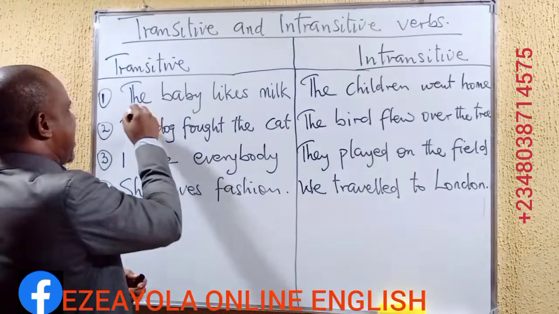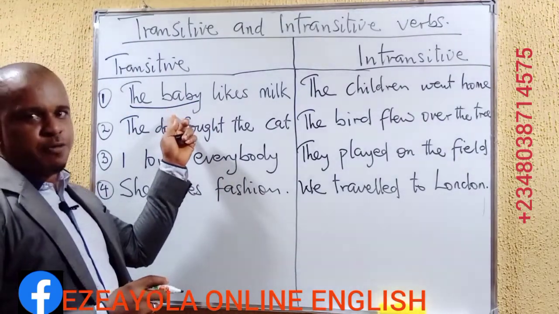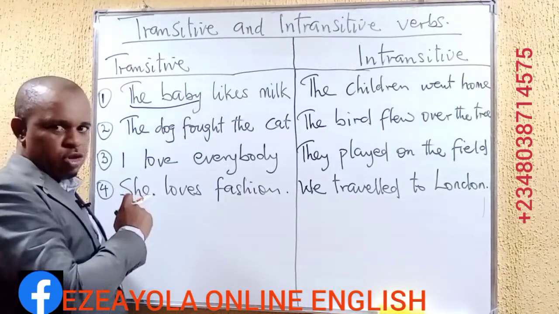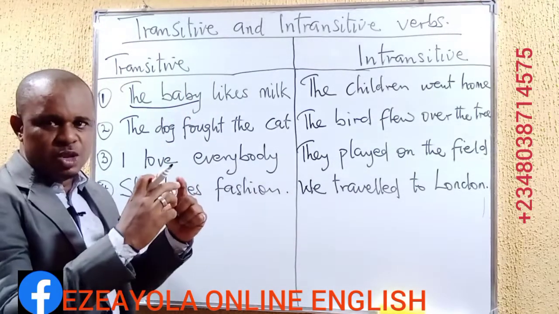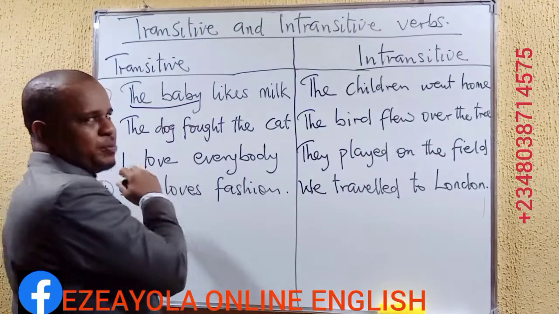And if we underline this to be the subject, of course, we look at it as a noun phrase because it involves a determiner and the head word. The determiner is the, and then we have baby. Blending the two together, we have it as a noun phrase. Now look, and that's the subject, okay?